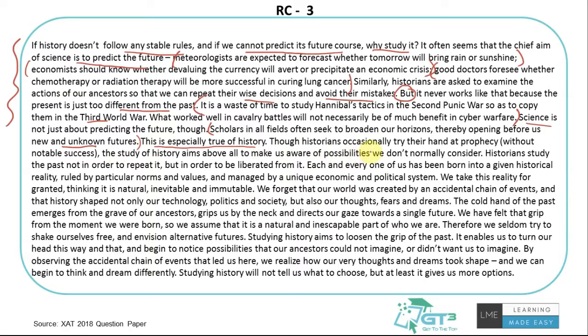Though historians occasionally try their hand at prophecy without notable success, that's what the author feels, the study of history aims above all to make us aware of possibilities we do not normally consider. So the author is saying that some historians try to forecast, but it's not really working out. But the study of history aims above all to make us aware of all possibilities we do not normally consider. Historians study the past not in order to repeat it, but in order to be liberated from it.